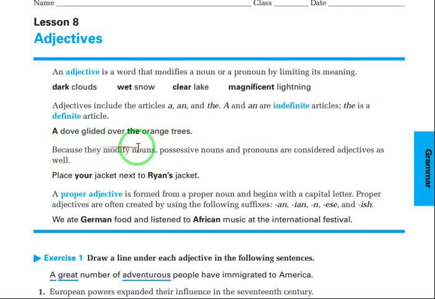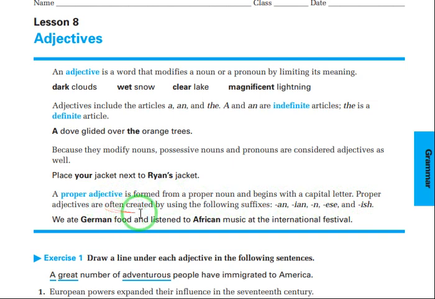A dove glided over the orange tree. So when I say a dove, I don't mean exactly or specifically which dove. But when I say the orange trees, it means that in my mind, I know what orange trees I'm talking about. A proper adjective is formed from a proper noun and begins with a capital letter.